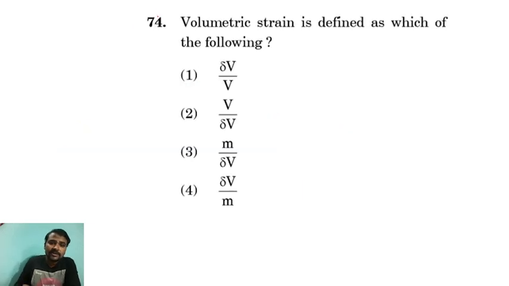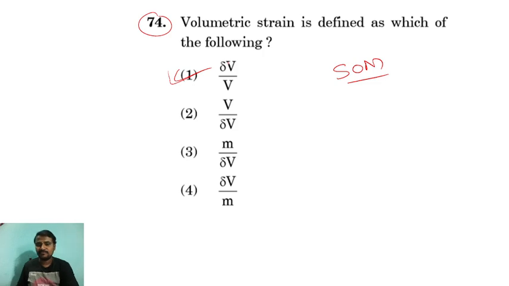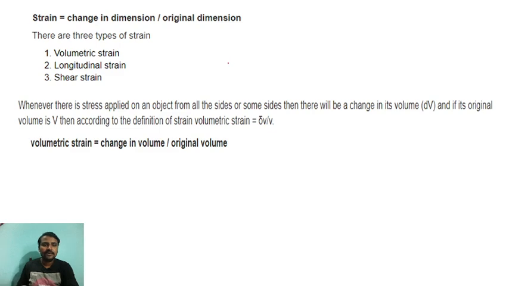Okay. Next, volumetric strain is defined as which of the following? Strength of materials question. That is change in volume by original volume. Strain is change in dimension by original dimension. There are three types of strain: volumetric strain, longitudinal strain, and shear strain. When stress is applied on the object from all sides, there will be a change in volume. If its original volume is V, then according to the definition, volumetric strain is change in volume by original volume.